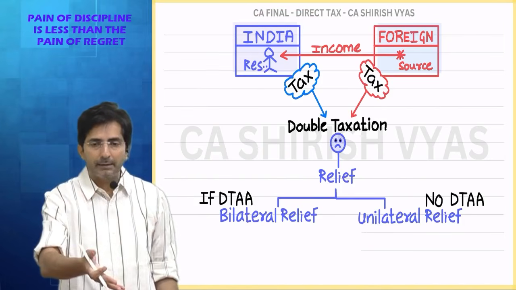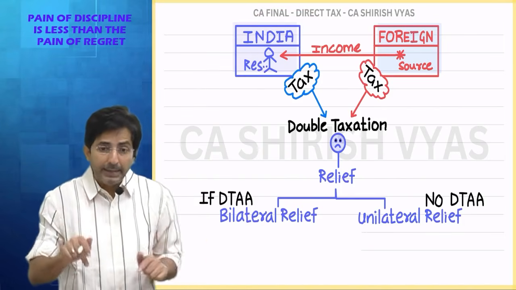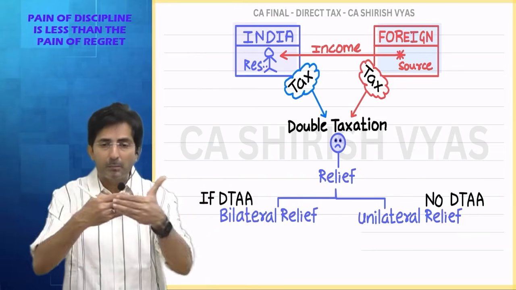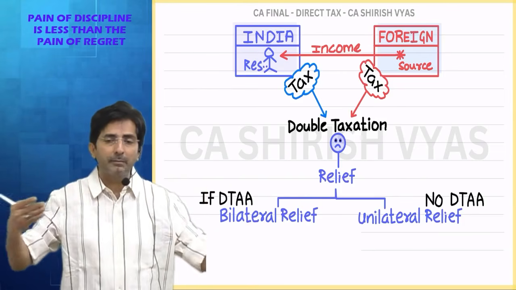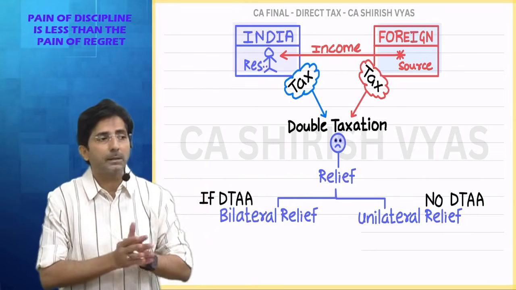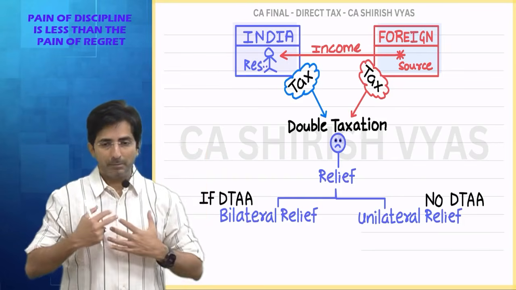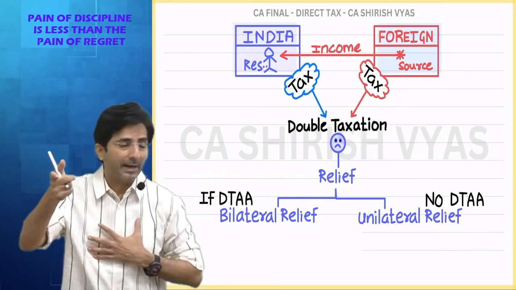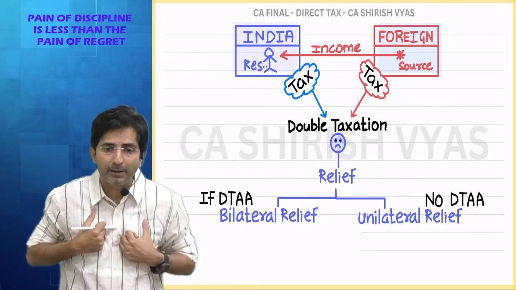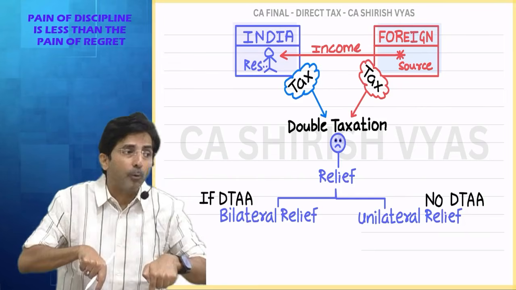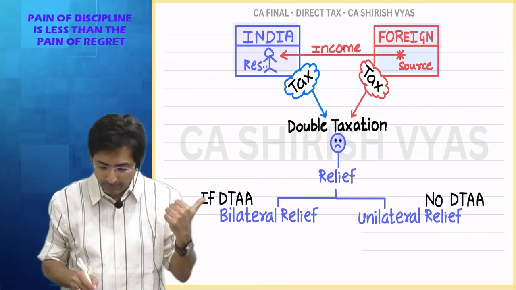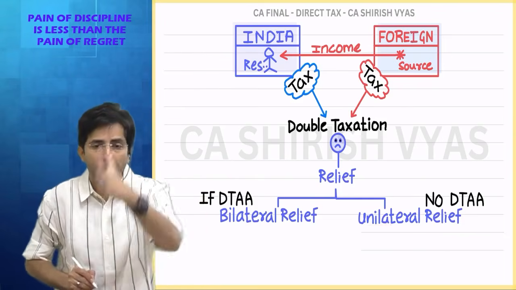Slowly you will understand. But when India and Pakistan do not have any double taxation avoidance agreement, then I cannot expect any support from Pakistan. But I being a resident of India, I can expect support from India. But when India alone supports me, it becomes unilateral relief.